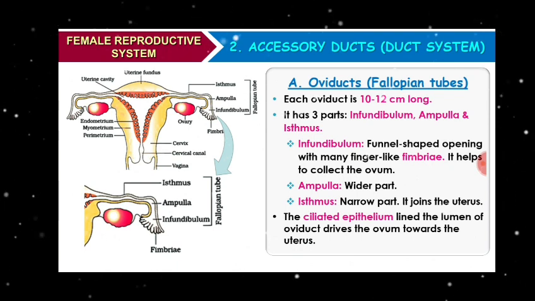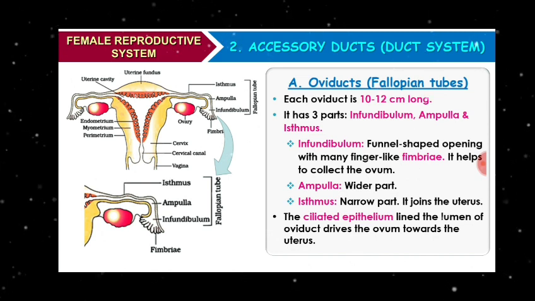Fimbriae are the finger-like projections at the edge of infundibulum that help in collecting the ovum after release of ovum, or after ovulation. Ampulla is the wider part of fallopian tube, and isthmus is the narrower part of the oviduct.